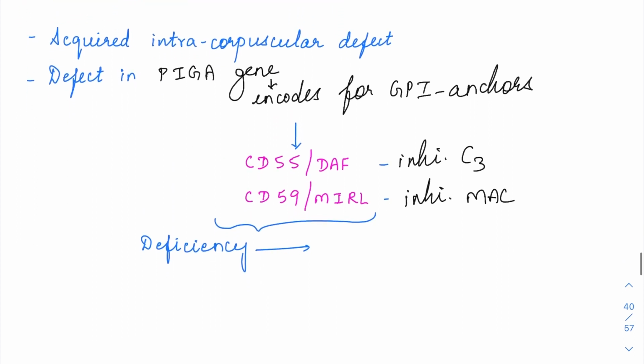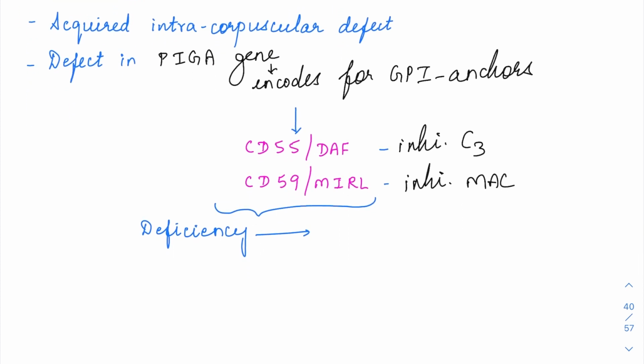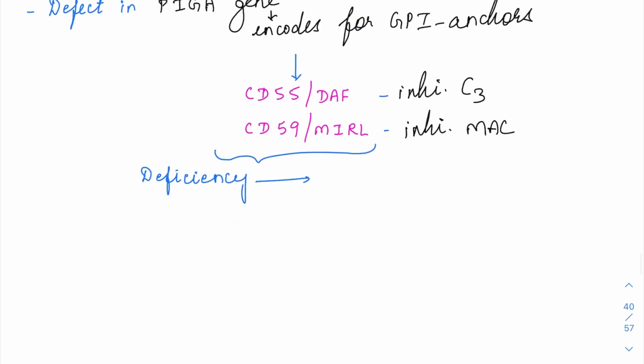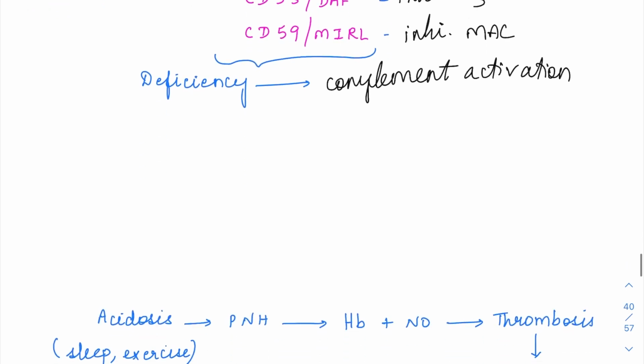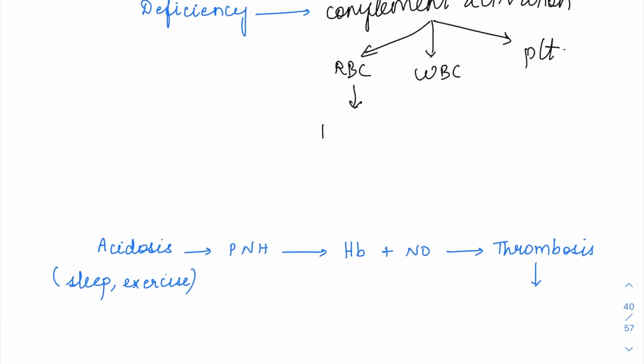So when the PIGA gene is defective in PNH, it results in GPI anchor deficiency, right? When GPI anchors are not there, the GPI anchored proteins are also going to be deficient. So CD55 and CD59 deficiency is going to cause excess activation of complement. There is no inhibition, so complement activation is going to happen uncontrollably. When complement activation is there, it can affect all cell lineages. RBCs can be affected, WBCs can be affected, platelets can be affected.